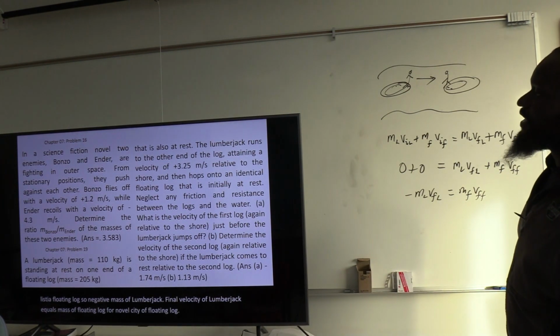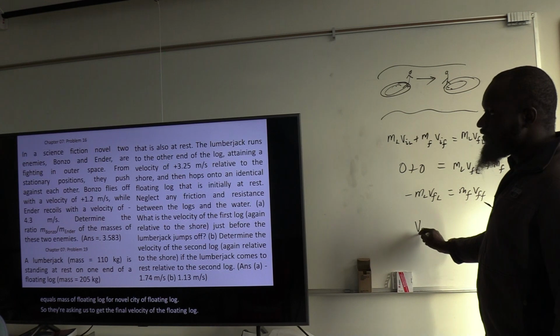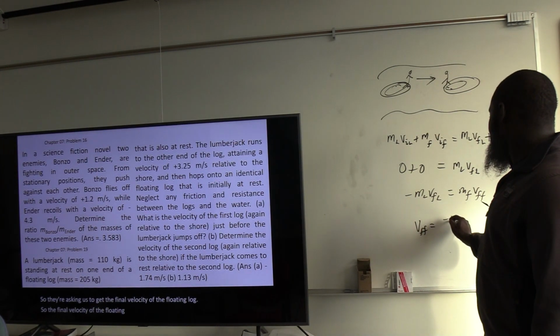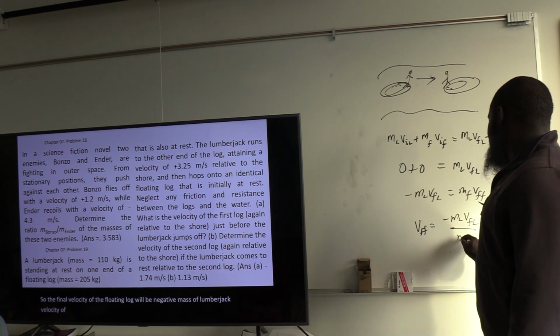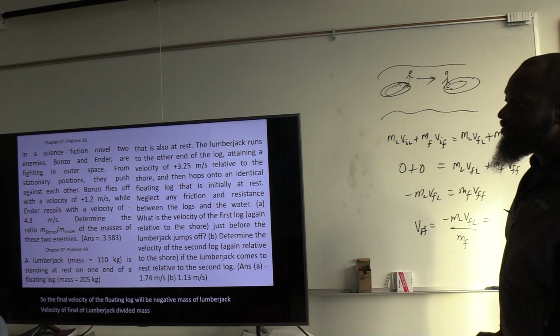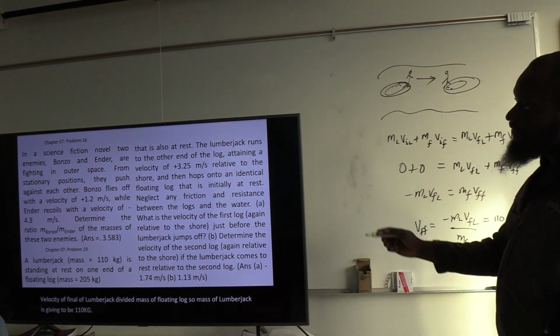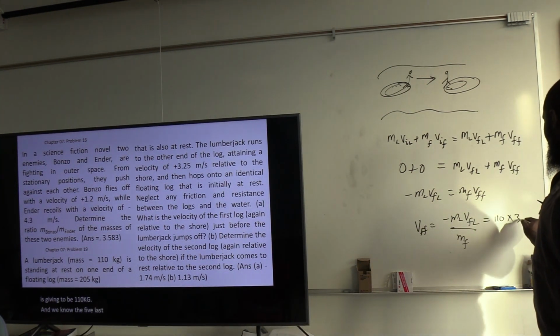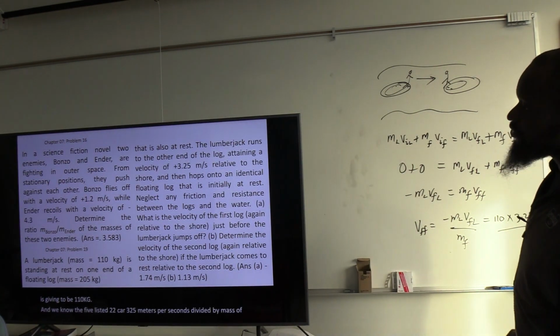They're asking us to get the final velocity of the floating log. So the final velocity of the floating log will be negative mass of lumberjack times final velocity of lumberjack, divided by mass of floating log. Mass of lumberjack is given to be 110 kilograms, and the final velocity with which he took off is 3.25 meters per second, divided by the mass of the floating log, 205.